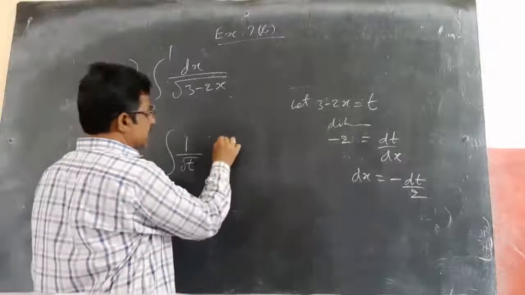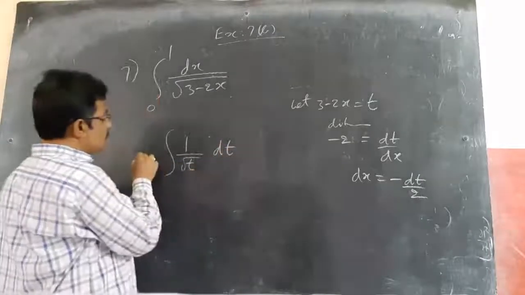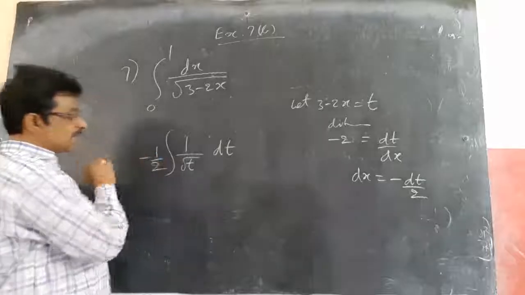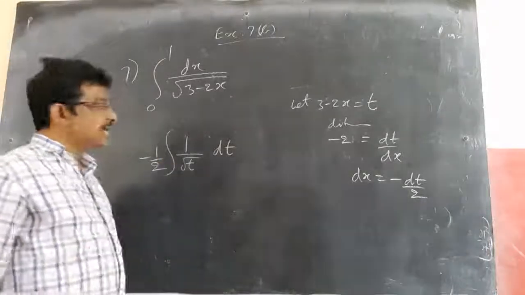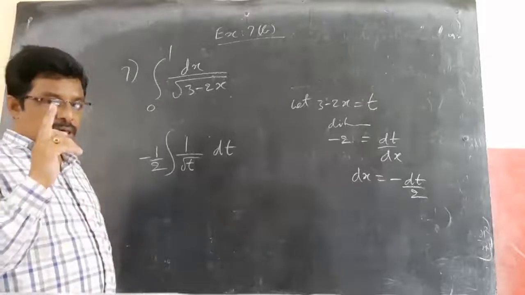Instead of dx I can write minus dt by 2. So minus 1 by 2 I am writing outside, observe. Now the problem is the limits. So take care about the limits.